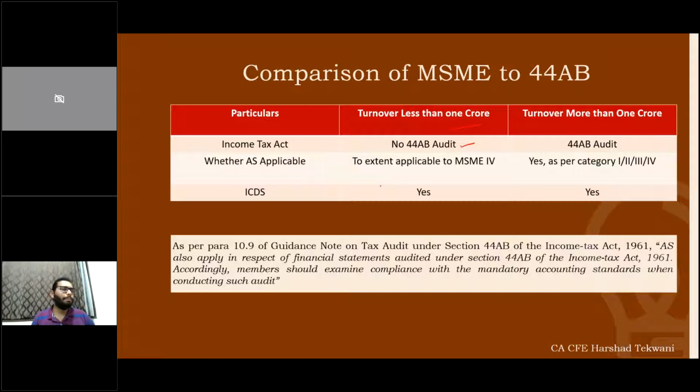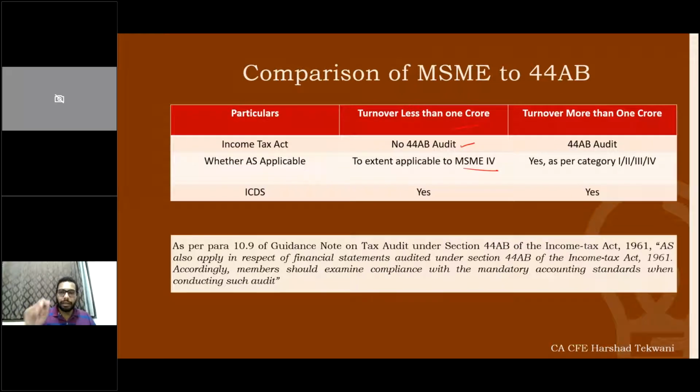So usually what happens is, the person is only required to file the income tax return. He is not required to carry out any audit. However, to the extent applicable, he will fall under MSME level 4, so he has a limited set of accounting standards to follow. If there is no audit, then the auditor does not have to report whether the books of account have been prepared as per the accounting standards or not. It's the responsibility of the assessee to prepare the financial statements as per the relevant accounting standards issued by the ICAI.